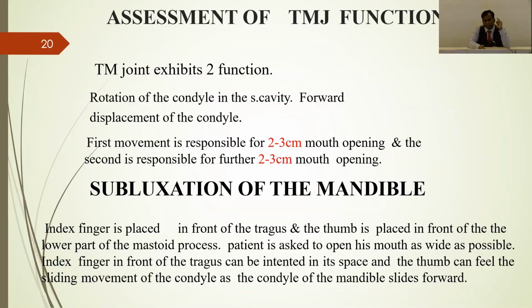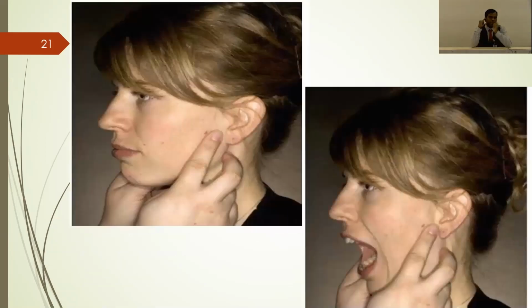Then comes the assessment of the TMJ, the temporomandibular joint. There are two movements. The first 2 centimeters of mouth opening will be assessed by the rotation of the condyle, and the second 2 centimeters of opening by the displacement of the condyle. That is very important. So you can see in this diagram, you should place an index finger in front of the tragus, and then place a finger just below, in front of the mastoid process. If the patient opens the mouth like this, this index finger can insinuate in front of the tragus. So if you can insinuate, then that means both the temporomandibular joints are normal.